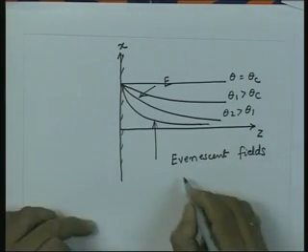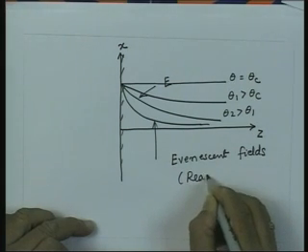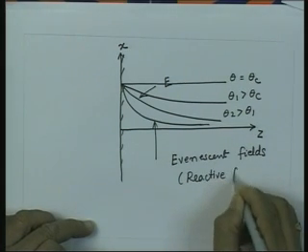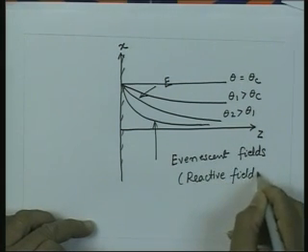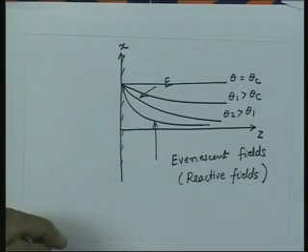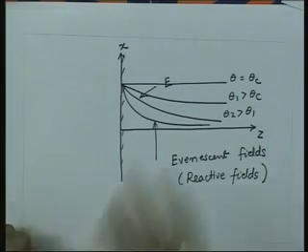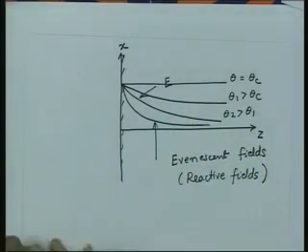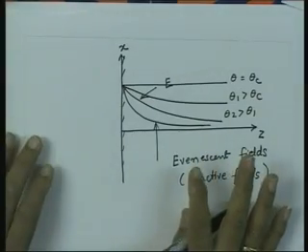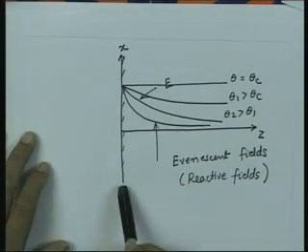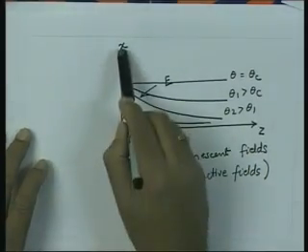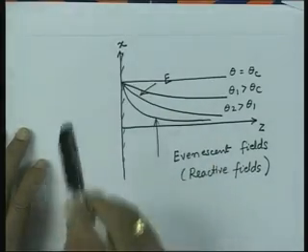So, these fields are reactive fields. These fields will exist in medium 2, only they will not constitute any power flow. The power flow will be along the interface, because in that direction there is a travelling wave.